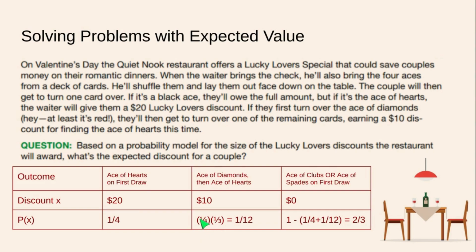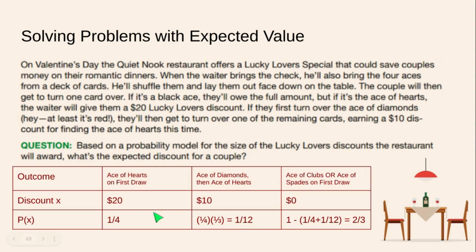So the 1 in 4 would be choosing the ace of diamonds times, because this is an "and" scenario, 1 in 3, because then there are 3 cards in the waiter's hand, and you want to choose one of them. So it's 1 out of 4 times 1 out of 3, which is equal to 1 out of 12, interestingly enough.